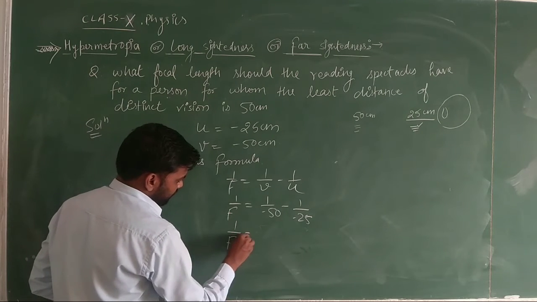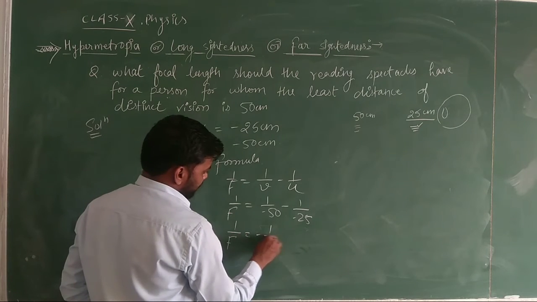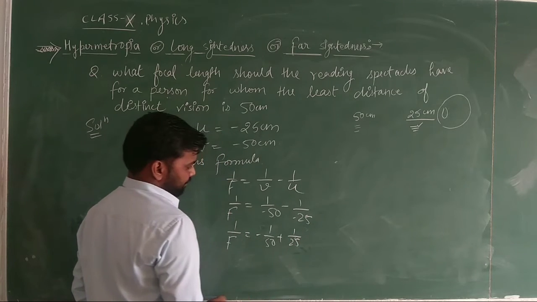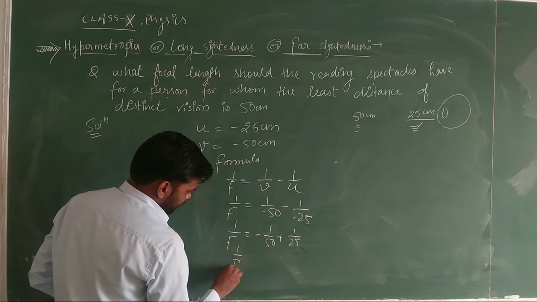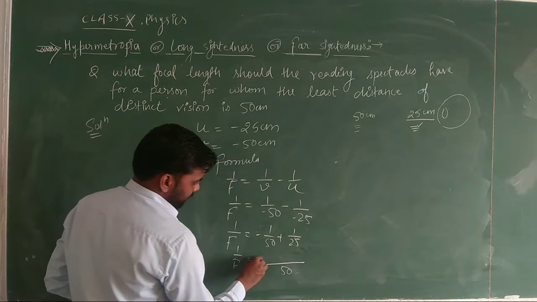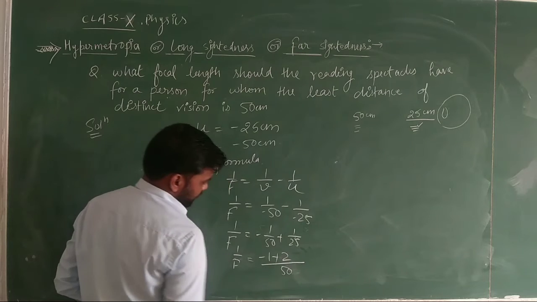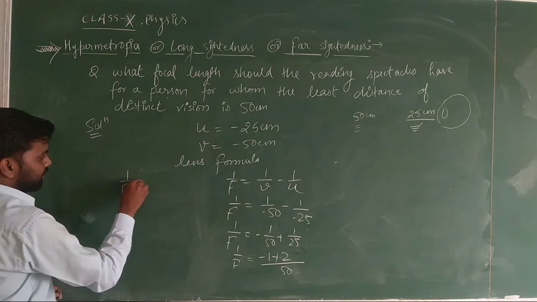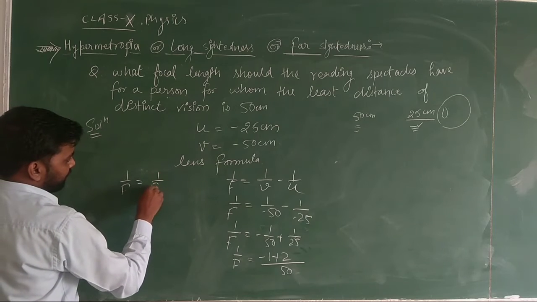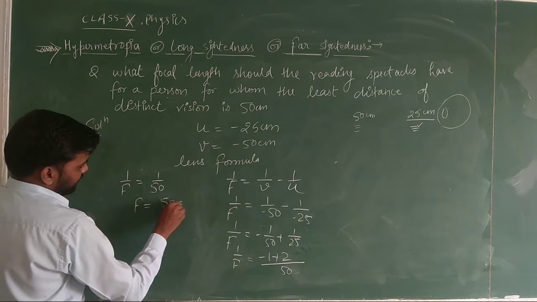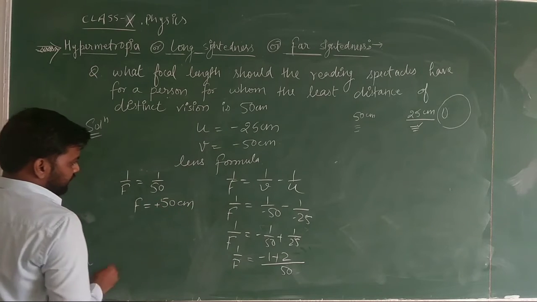Okay, so it will be minus 1 upon 50 plus 1 upon 25. 1 upon f will be equal to minus 1 plus 2 upon 50. Okay, so 1 upon f will be equal to 1 upon 50. Now reciprocate it, f equal to 50 centimeter.